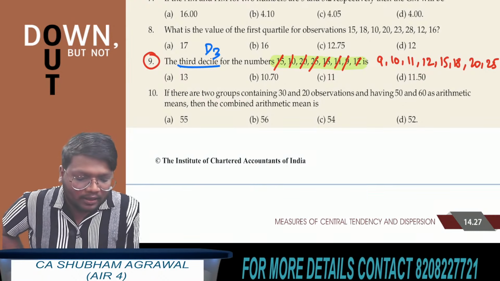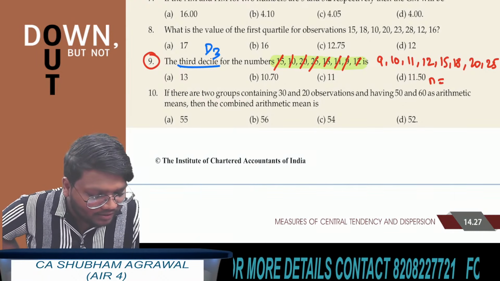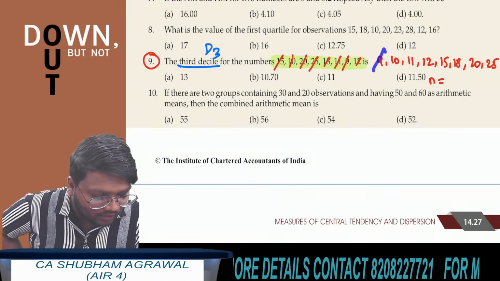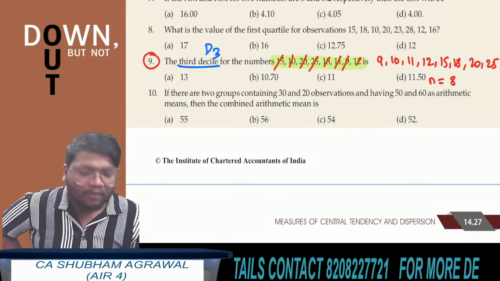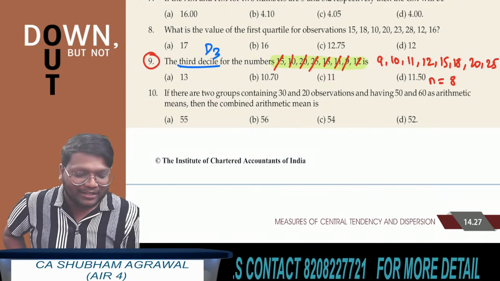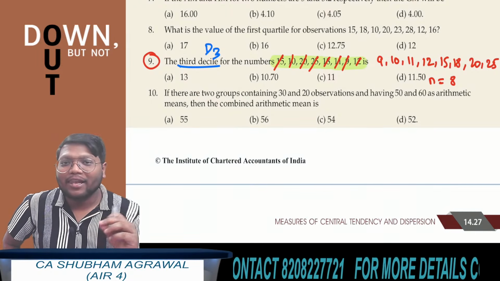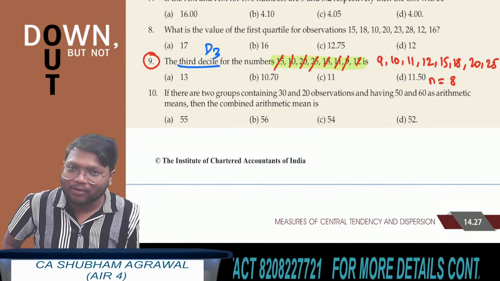Correct? Now tell me, total how many observations are there? 1, 2, 3, 4, 5, 6, 7, 8. There are 8 observations. What is the formula to find the pth decile? The value of (n plus 1) upon 10 multiplied by the pth observation.